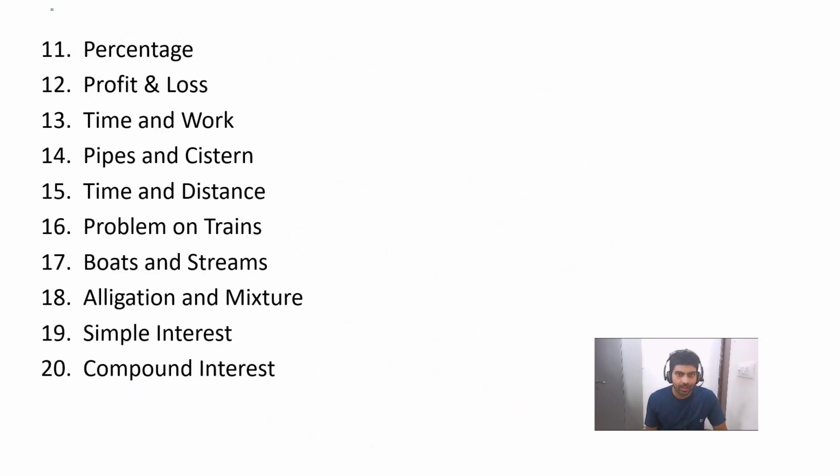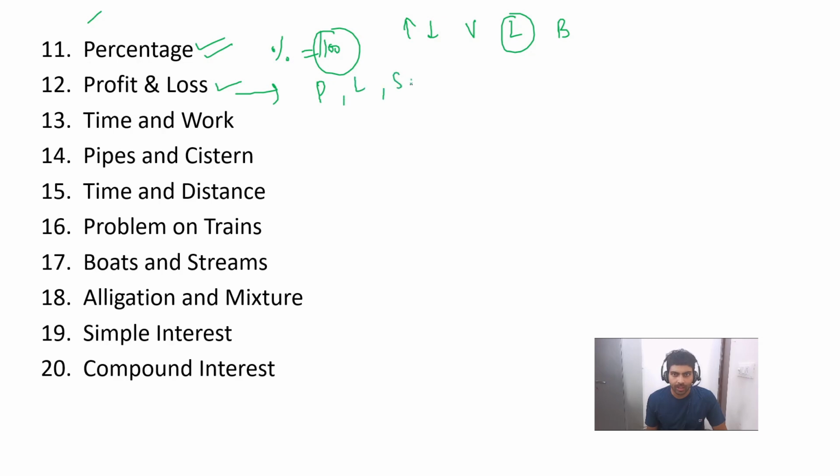Next topic, again one of the most important, is percentage. Anything out of 100 is percentage, but it also has different varieties of questions, like percentage increase, percentage decrease, voting-based questions, length and breadth, the change in area, change in budget. All that content we are going to cover in percentage as well. The next topic is profit and loss. Very important. You have to know what is profit, what is loss, what is selling price, what is mark price, what is discount, what is premium. All these we will cover.